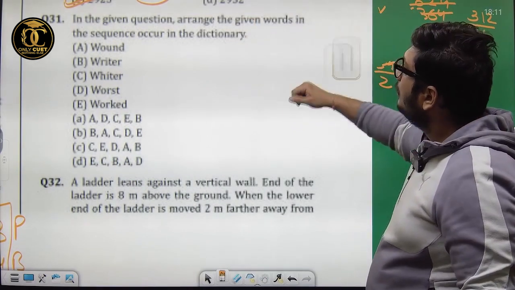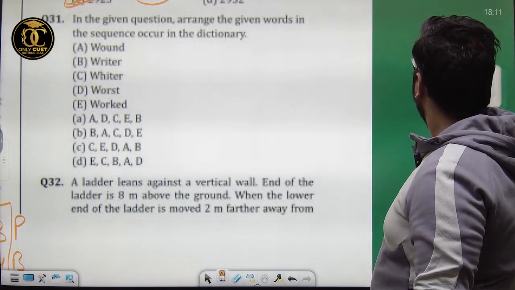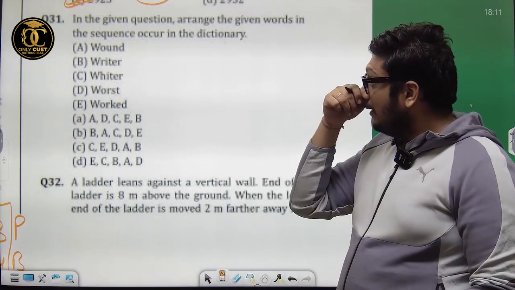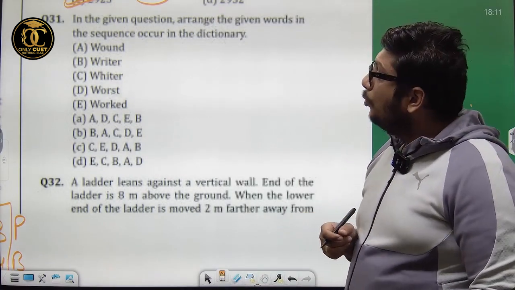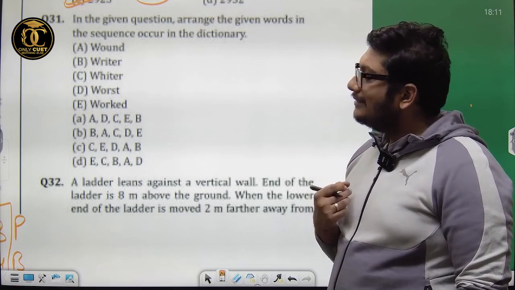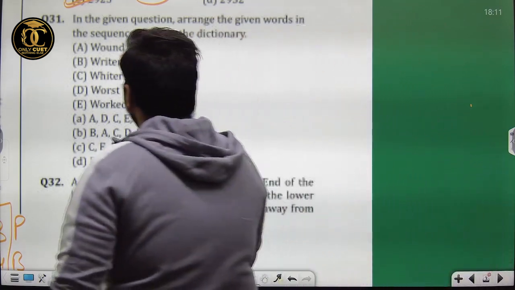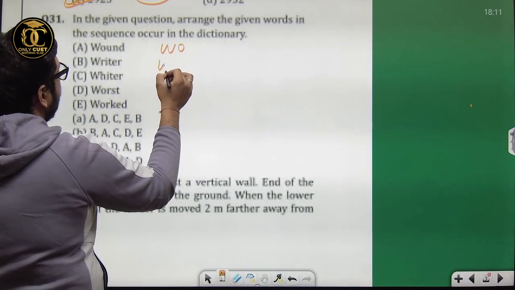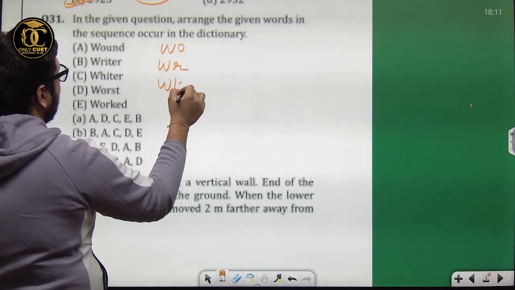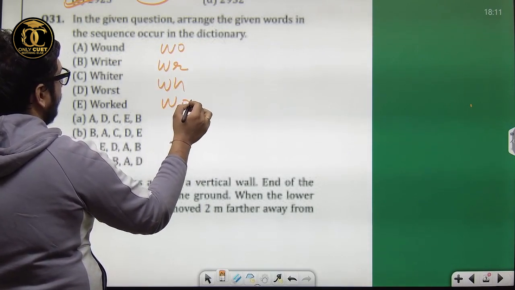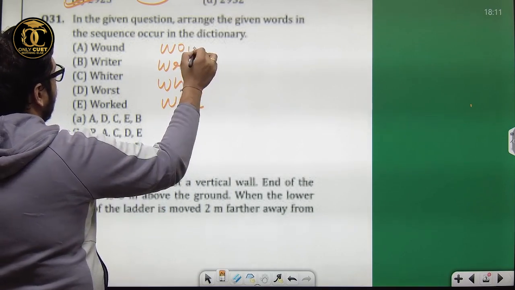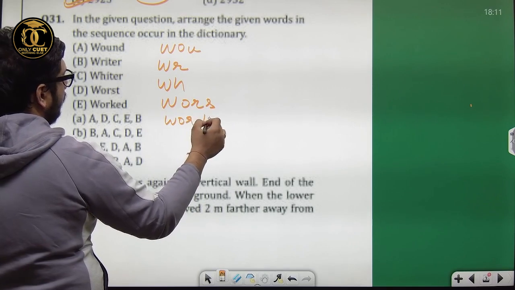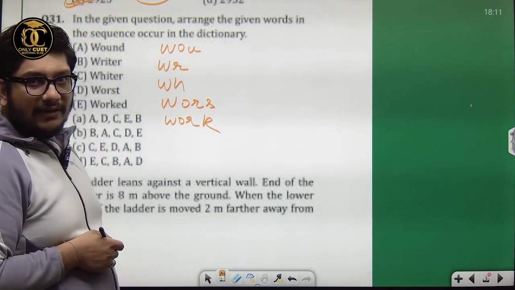The given question: arrange the given words in the sequence they occur in the dictionary. Wound, writer, whiter, worse, worked. First of all, W-O, W-R, W-O-R. These are the 5 you have to arrange.